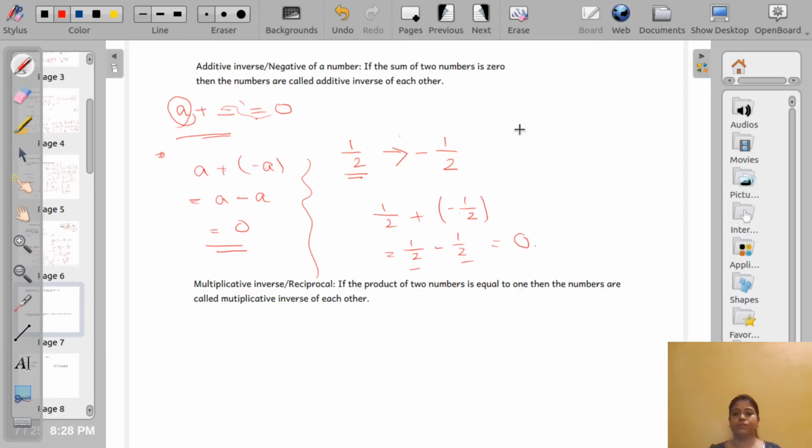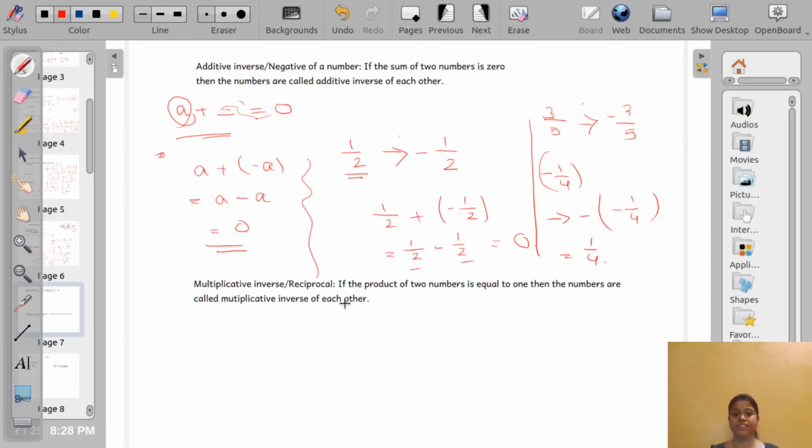Okay, so if you are given a number, say 3 by 5, what is the additive inverse of 3 by 5? The answer will be minus 3 by 5. Now suppose you are given minus 1 by 4. What is the additive inverse of minus 1 by 4? It is minus of minus 1 by 4. That means minus minus plus is 1 by 4. Okay, so this is the concept of additive inverse or negative of a number.